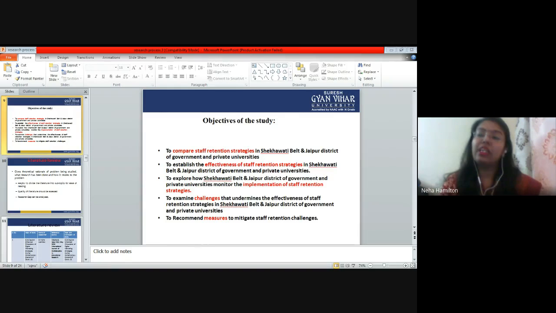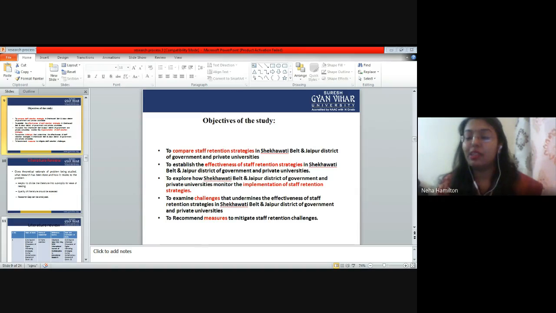Your objective can be to compare the effectiveness of COVID Shield and Covaxin, right? To understand the side effects of COVID Shield in patients, to understand the recovery rate of patients, and to understand how this vaccine is going to be helpful for the patients. These will be the objectives of your study. That means this will be your basic aim of the study, right?